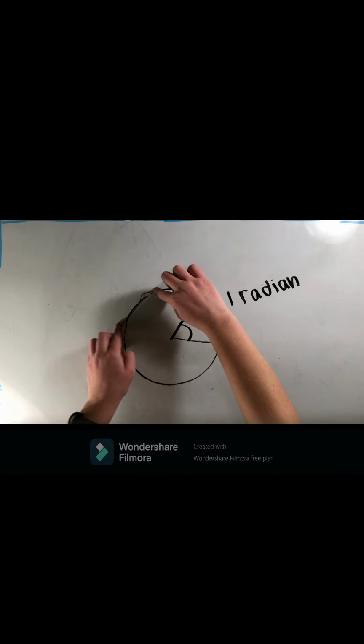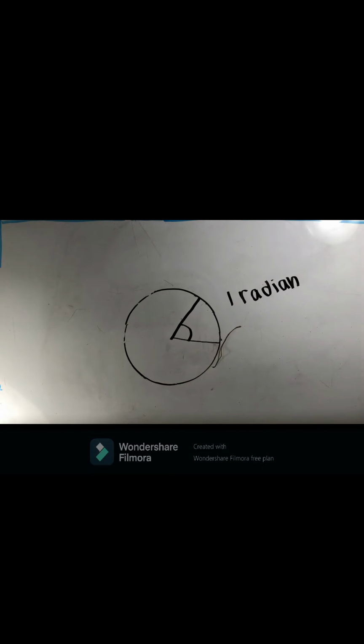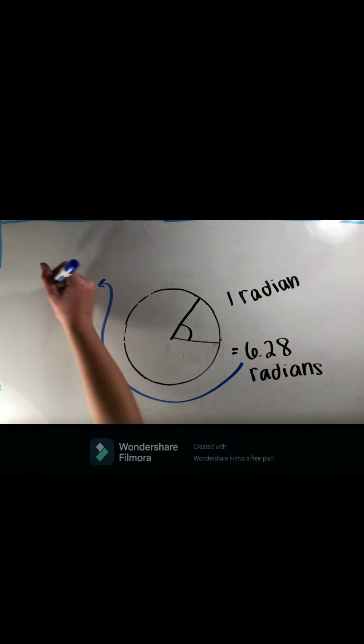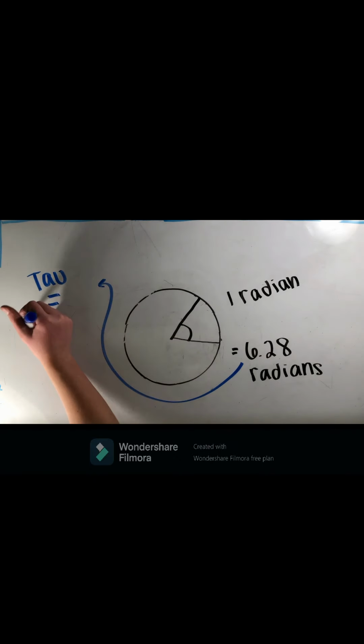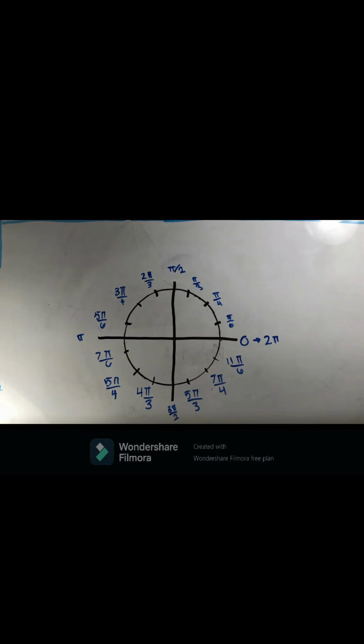If we go all the way around the circle, we can see that the entire circle is equal to 6.28 radians. Wait, hold up. Do you remember this number? Because I sure do. It's tau. So 1 entire circle is equal to tau radians. Let's look at how radians are broken down.